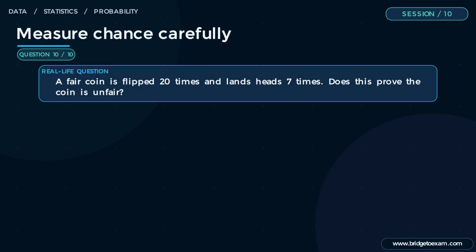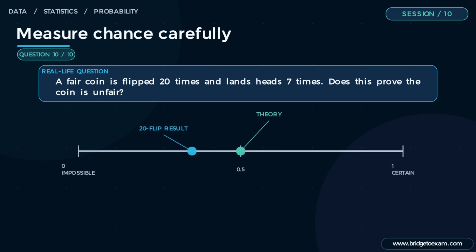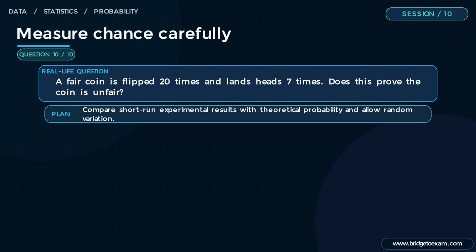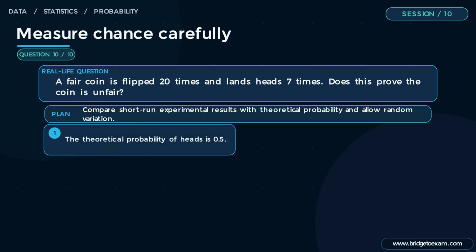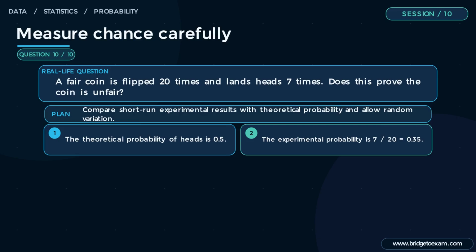Example 10. A fair coin is flipped 20 times and lands heads 7 times. Does this prove the coin is unfair? The probability scale locates each chance between impossible and certain. Plan. Compare short-run experimental results with theoretical probability and allow random variation. Step 1. The theoretical probability of heads is 0.5. Step 2. The experimental probability is 7 divided by 20 equals 0.35.